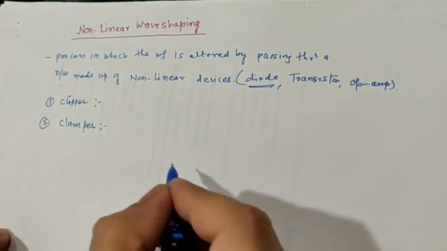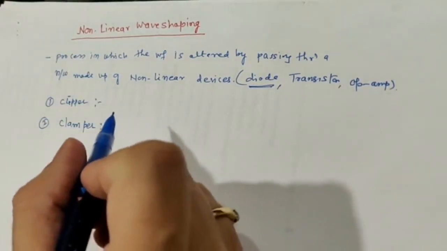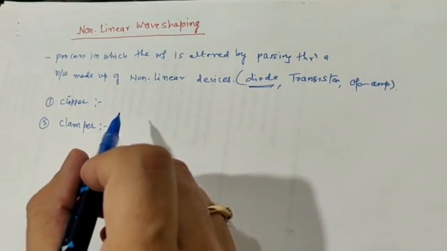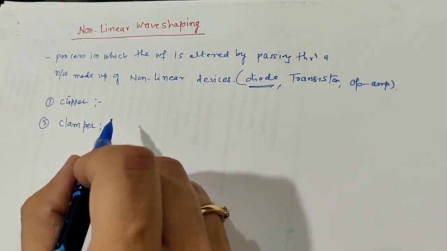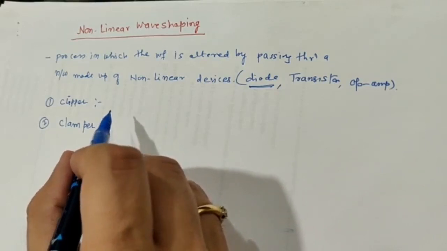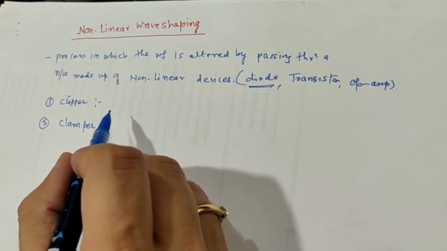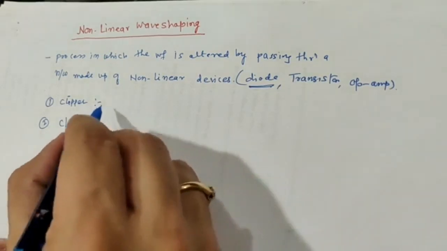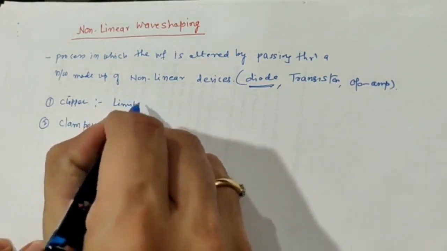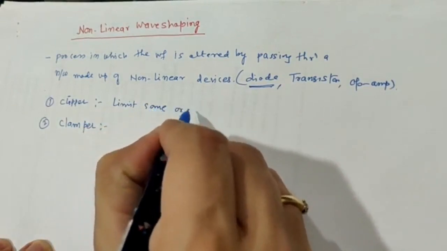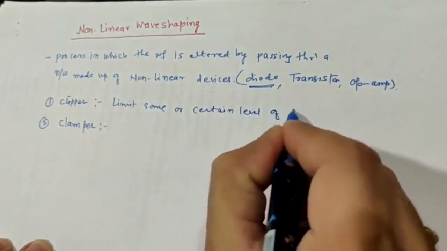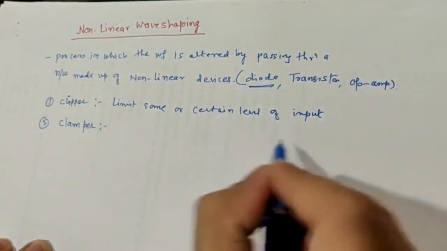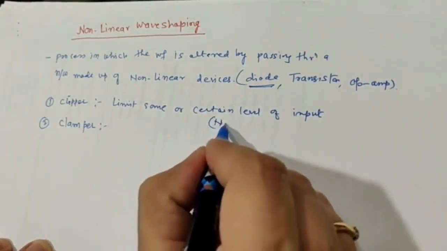Now what is the meaning of clipper and clamper? It is very important to know. A clipper is the process where non-linear devices are used in combination with resistors to limit some or a certain level of the input.